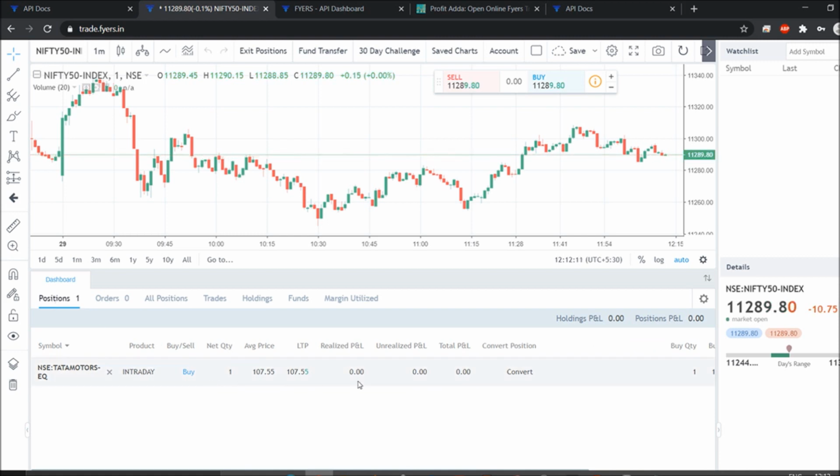This is the way you can go. Net quantity 1 is there, so the market order has been placed. This is the way you can visit and check what exactly is going on. This is the realized P&L, and unrealized. It is very easy right now for you to follow this stuff.